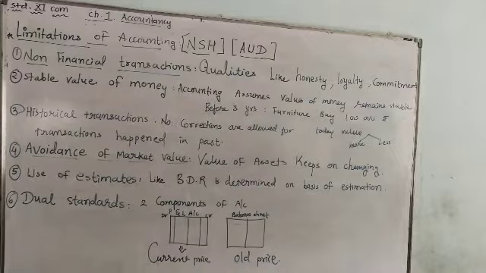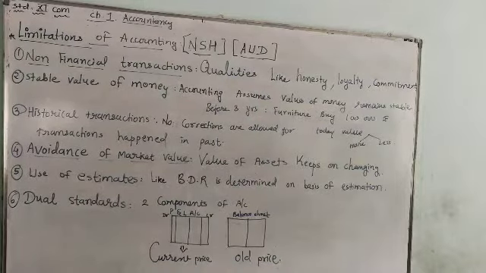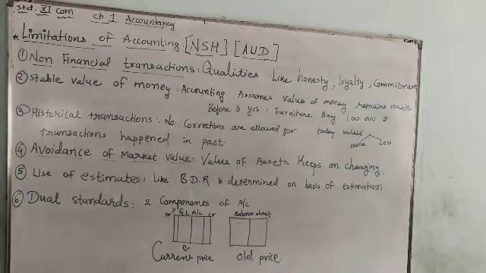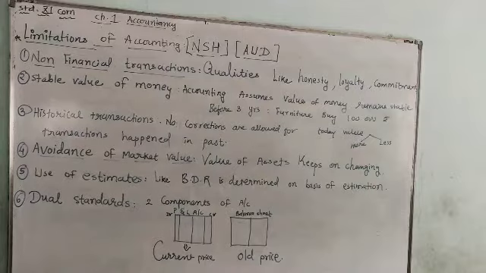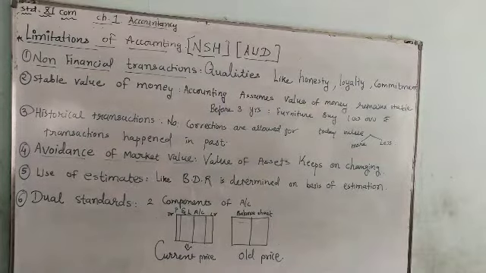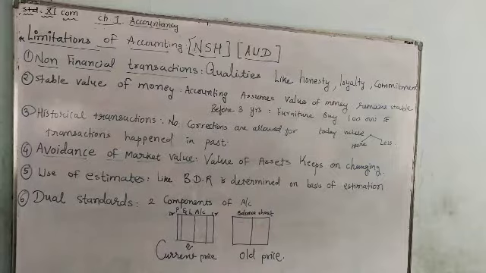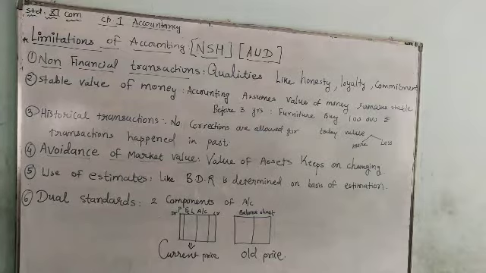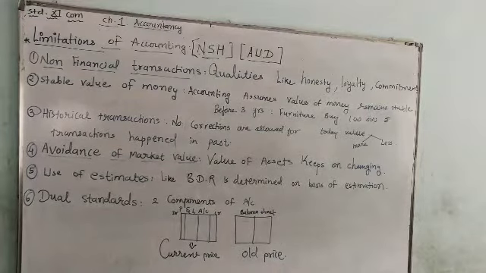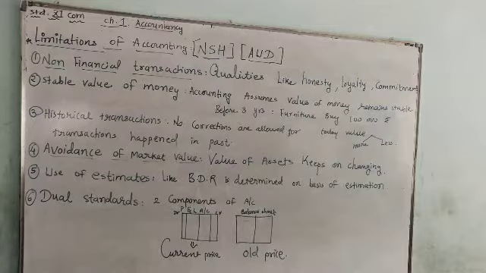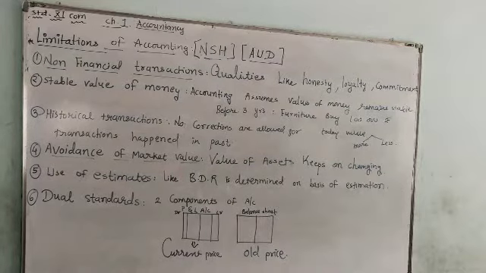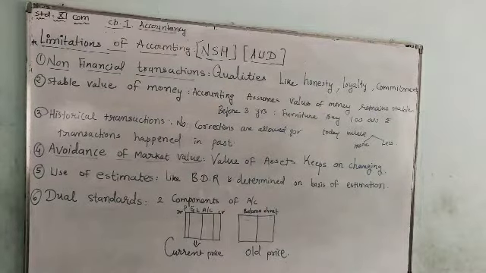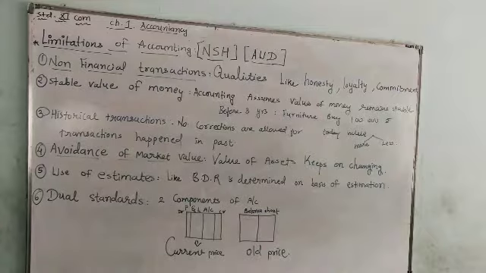Sixth point is dual standards. In accounting, you will find two components which I have shown you on my board: one is the P&L account, and another one is the balance sheet. The profit and loss account shows the current value, and in the balance sheet you will find the old, historical price. So here it contains dual standards, dual aspects, which is a limitation of accounting. Although there are so many advantages and objectives in front of it, these limitations we can avoid and we can write books of account regularly.